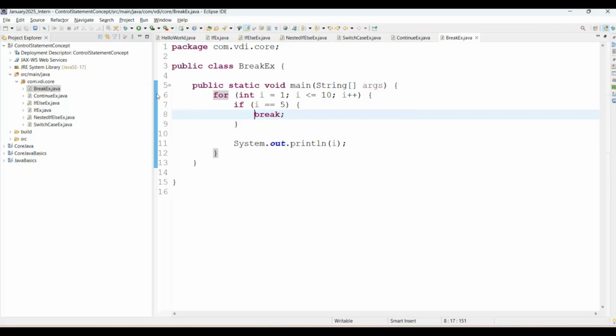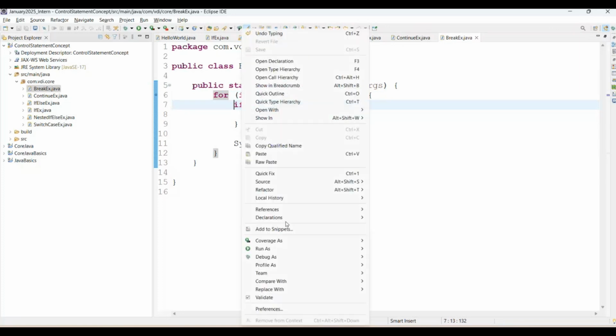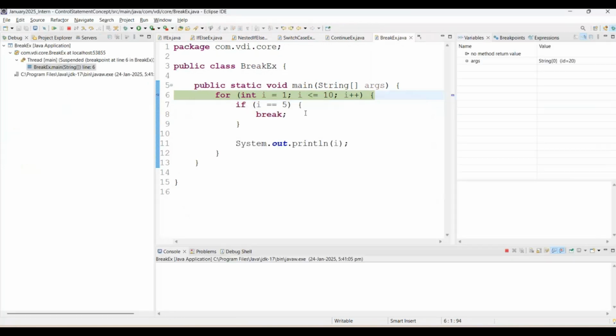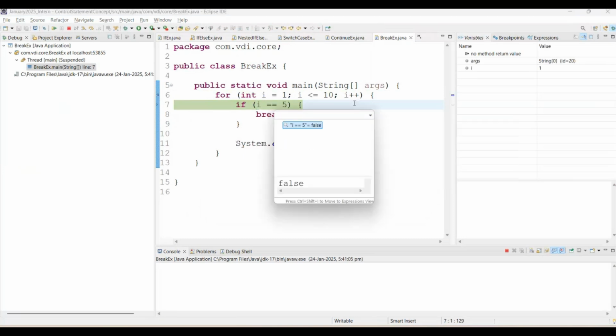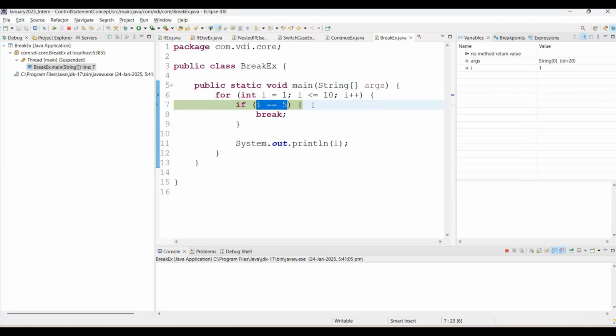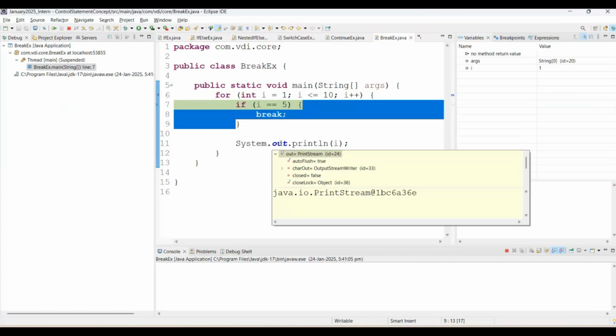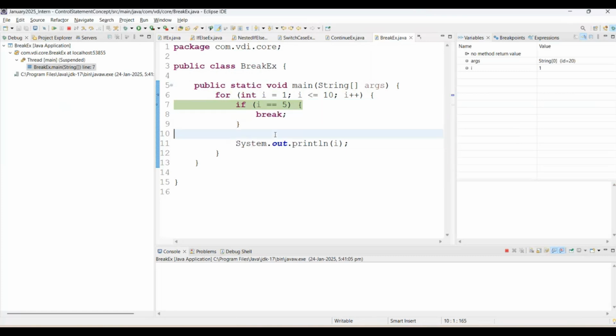If you want to check it internally, simply go inside the main method. On the first line you can add the breakpoint. Right click, debug as Java application, then simply click F6 for the next line. Then what is the value of i? 1. Then this condition is not satisfied, it is false. Once it is false, it never goes into the if block. It directly comes to the printing statement at line number 11, and it will print the i value.